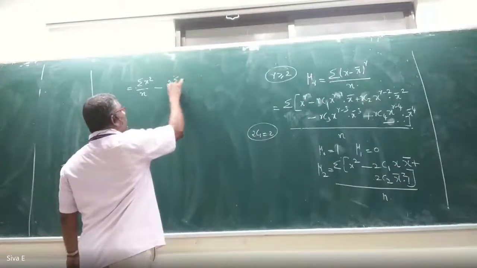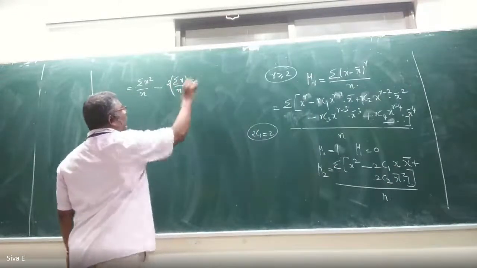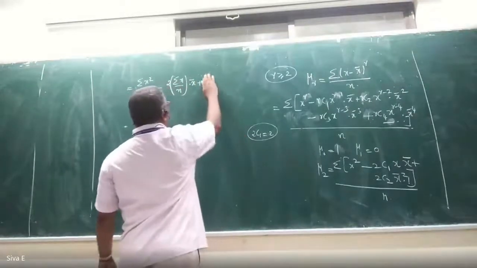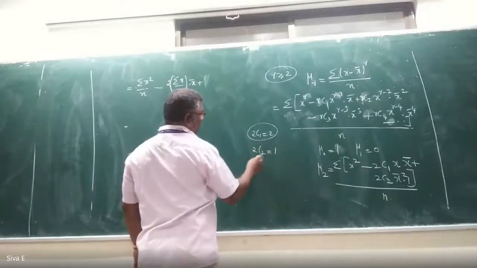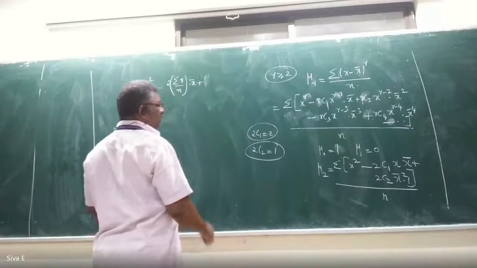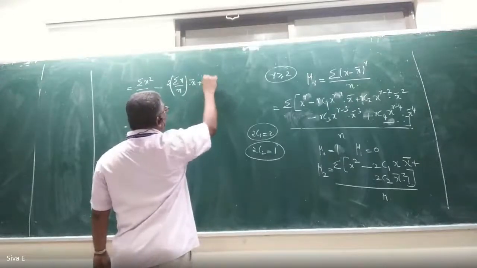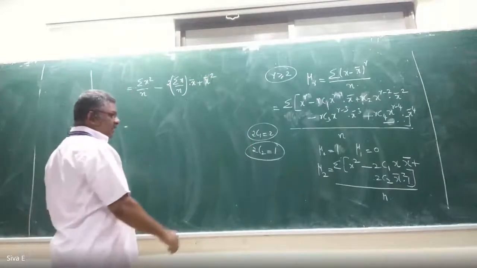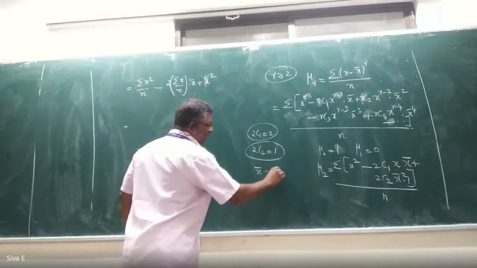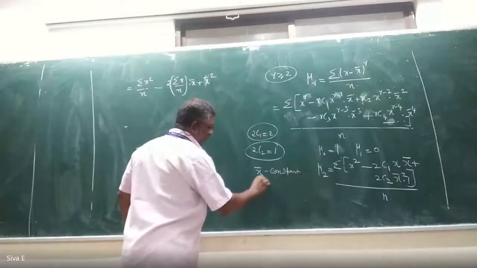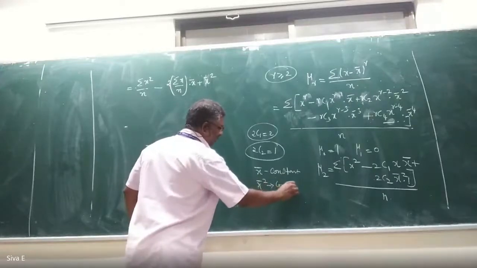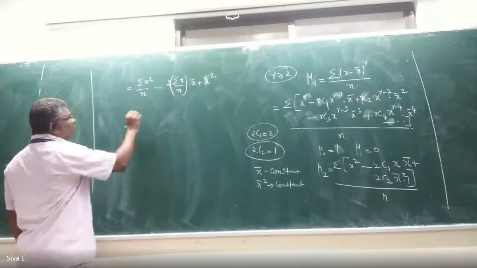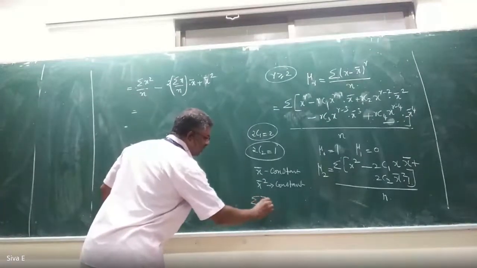2 summation of x by n into x bar plus, already, 2C2 is 1. 2C2 value is 1. So 1 into only x bar square is there. Summation will not apply to x bar square, because x bar is constant. When x bar is constant, x bar square is also constant. You can write as a note: summation of x bar is x bar only.